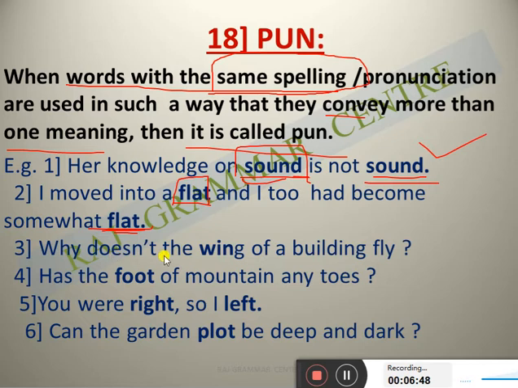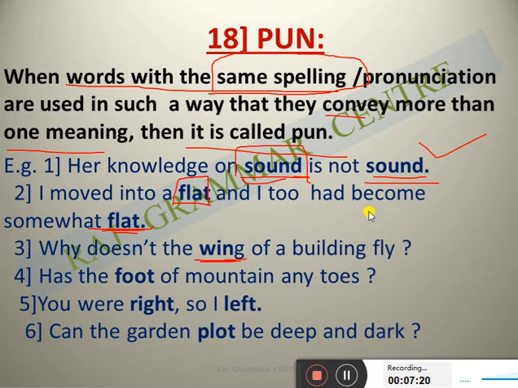Why doesn't the wing of a building fly? See here, the word wing is used only once, but it has two meanings. First, wing you know very well, that is the wings of a bird, the part of the body. Second, here wing means apartment, apartment of a building. You can write this one as personification also, but here is my question regarding the pun.